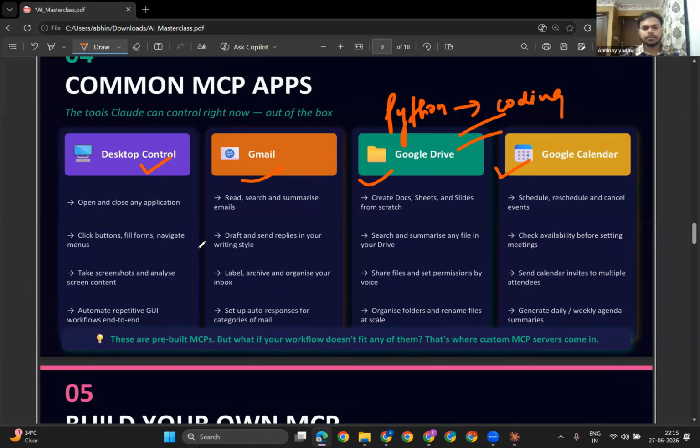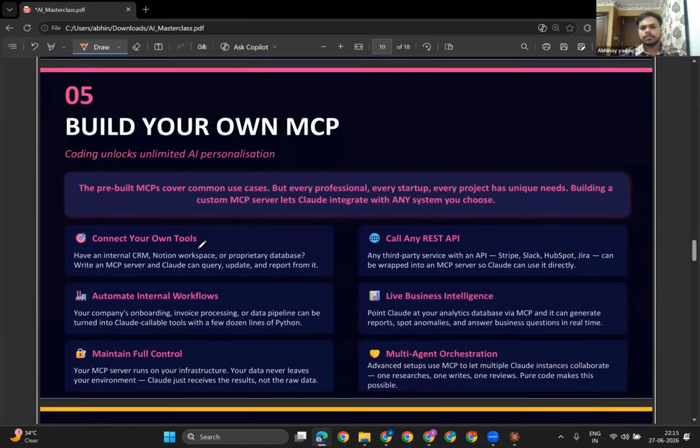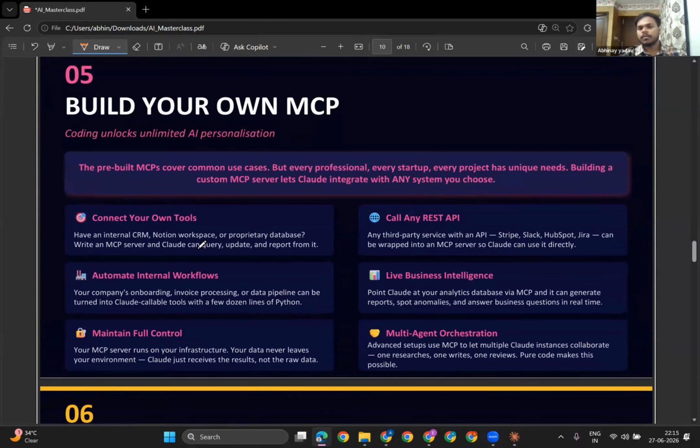With coding, understanding coding, you will be able to make it more customized. Otherwise, with vibe coding, it would be generic for everybody. Very true. Coding unlocks unlimited AI personalization for yourself. From company to company, these things actually happen. You want to unlock something, you want to have your own personalized stuff, so it's very obvious you need the coding.